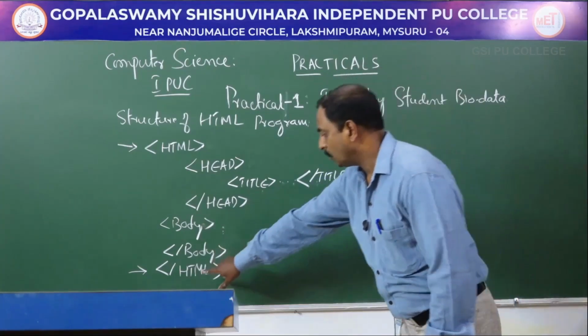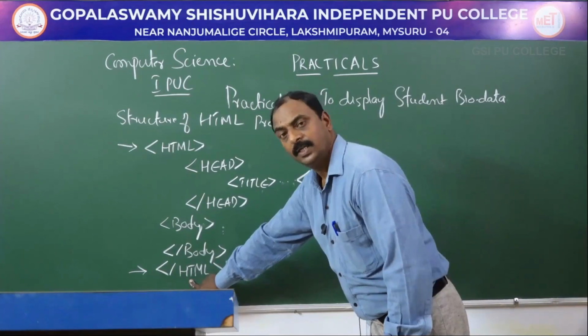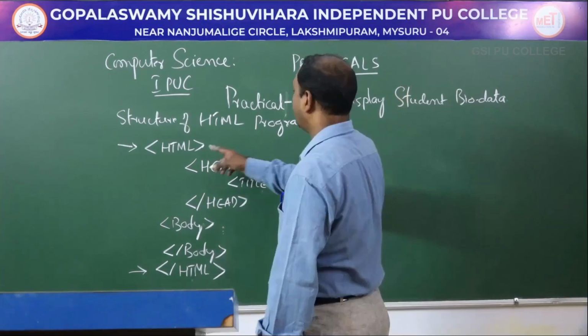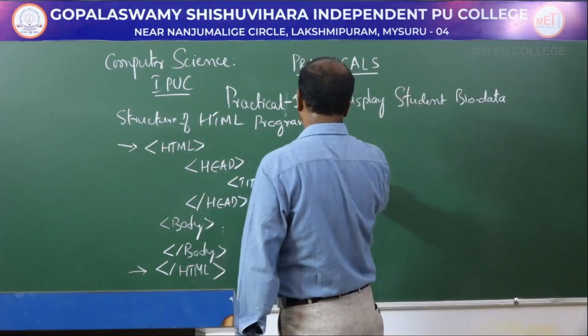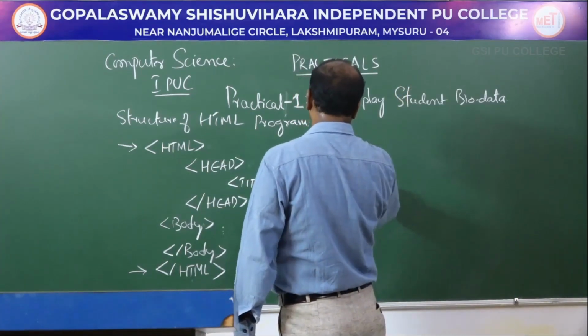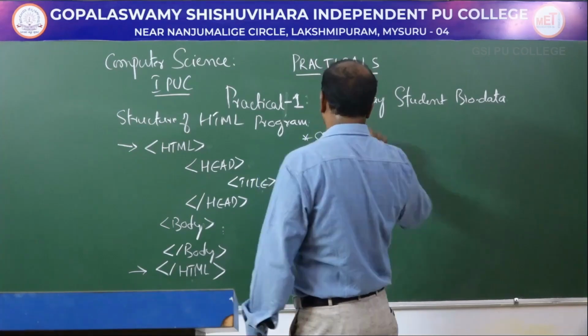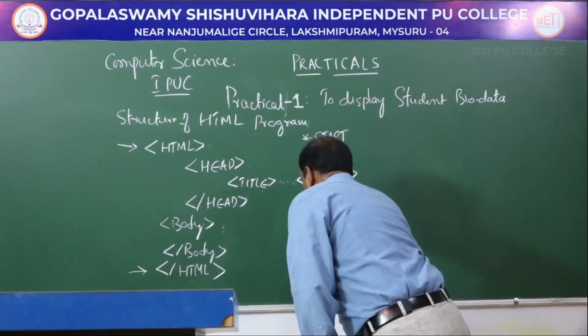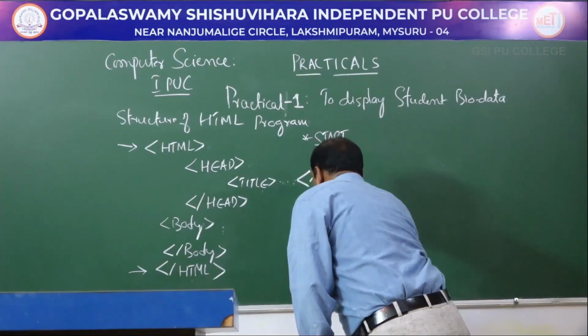So now finally we have to close this HTML tag. So this is a structure of HTML document. HTML tag indicates the starting or beginning, start of HTML program, and at last this HTML tag indicates end of HTML program or tag.